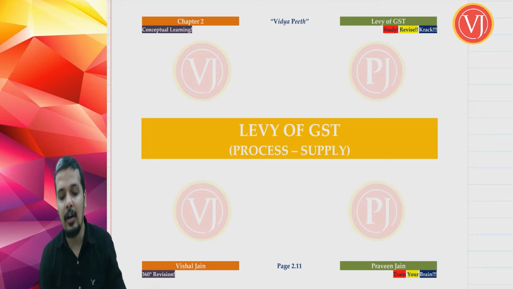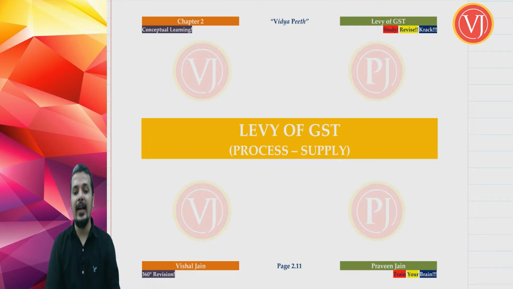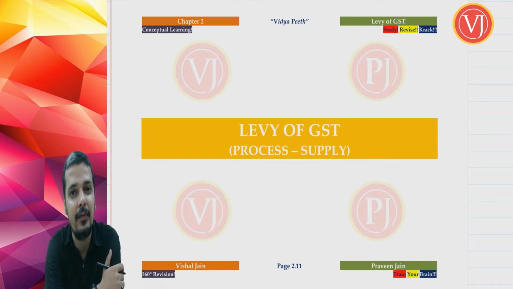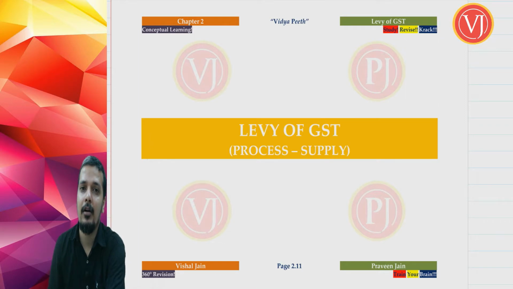So friends, let us talk about the second P of GST, that is process supply. We have done with the first P of levy, that is product, when we discussed goods and services. Now we are discussing the second P of levy of GST. Now what defines levy of GST? The charging section happens to be section 9 of CGST Act read along with section 5 of IGST Act. Now we have entered the second P of levy where we are discussing process supply.